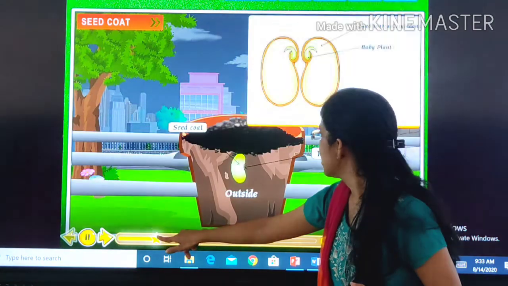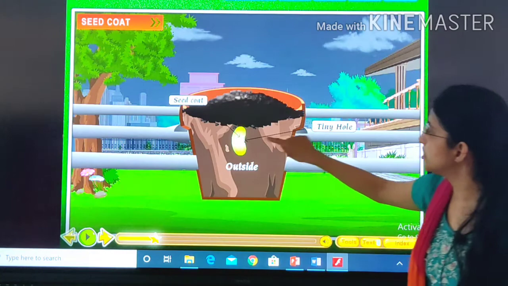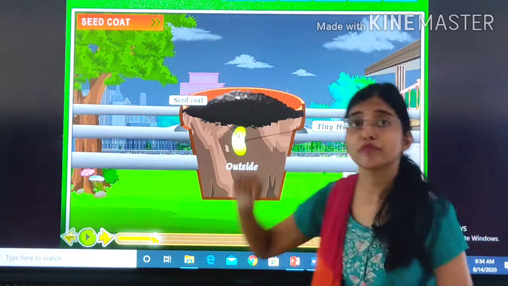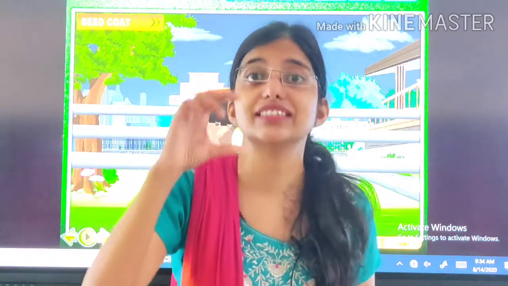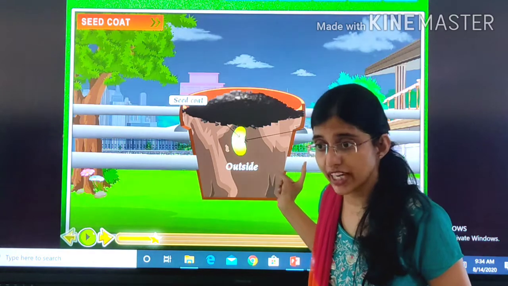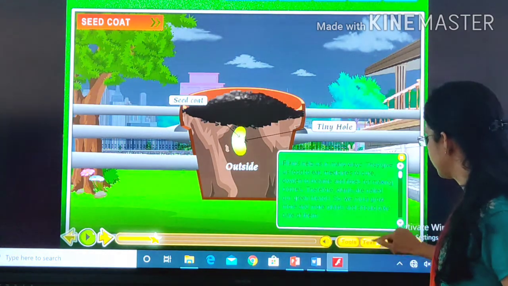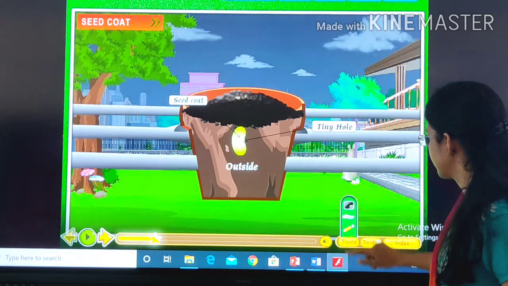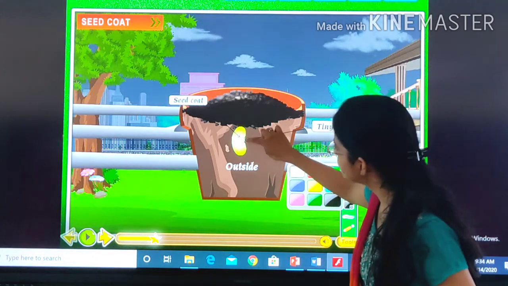Second one is a tiny hole. See, a tiny hole is present here on the seed. What is the function of tiny hole? Water enters the seed by this tiny hole. Okay? And can you see this portion?